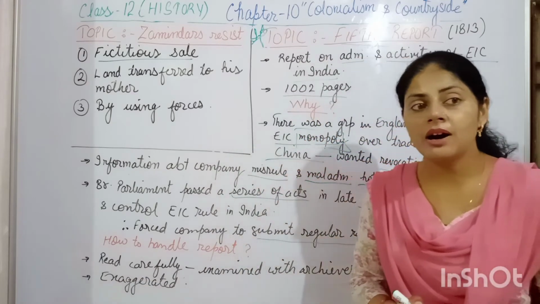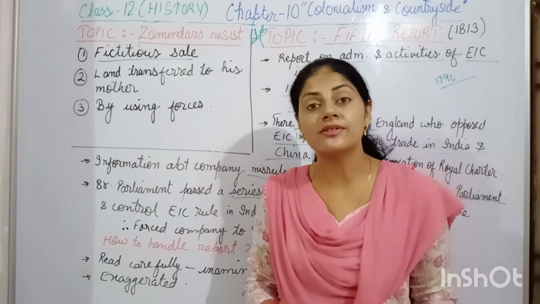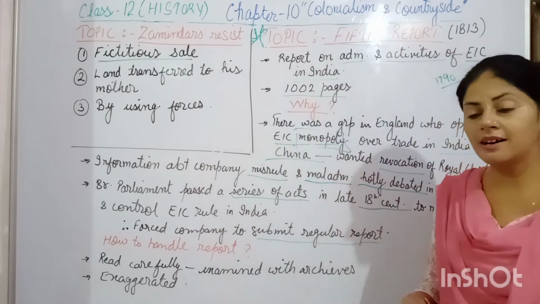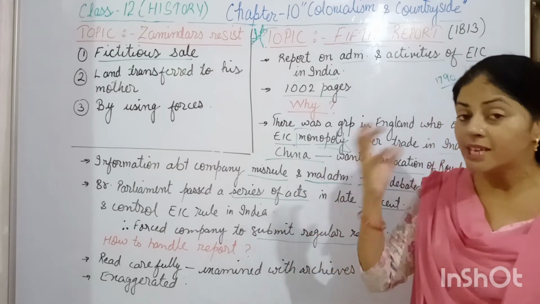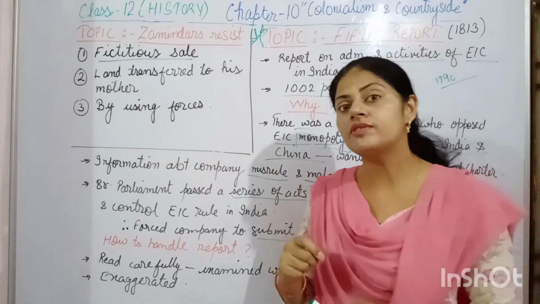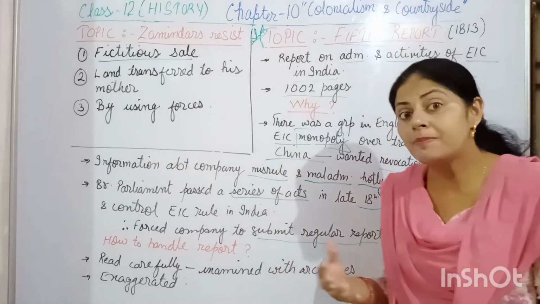But is the report significant for us also, for Indian researchers also? So before studying the report, we must keep in mind the motive behind writing the report: why it was written and by whom it was written.